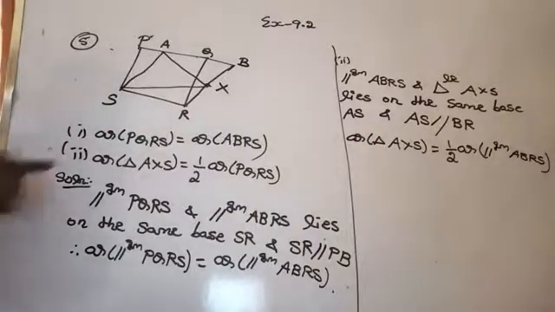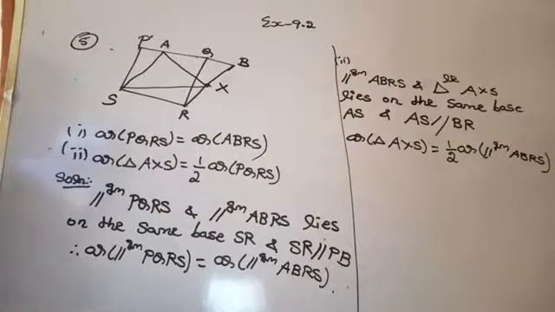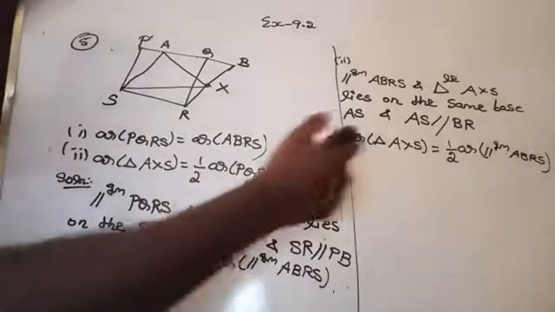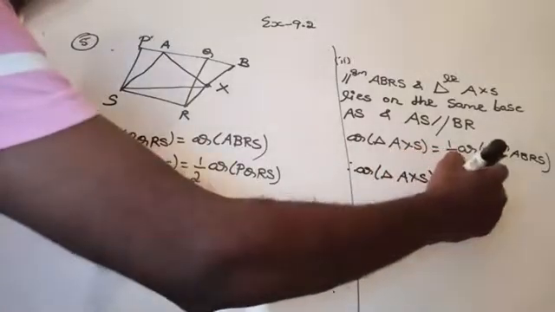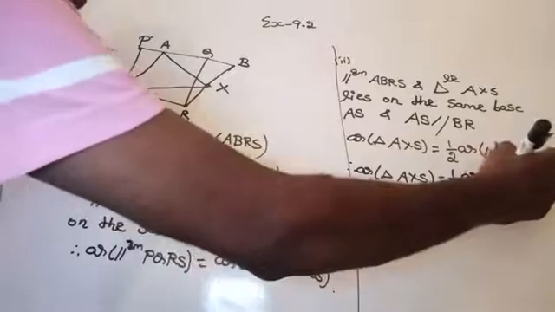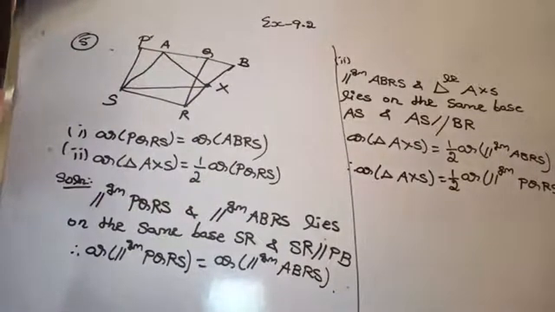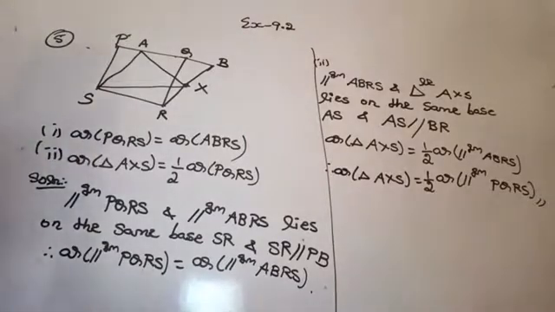But we have to prove something else: area of triangle AXS is equal to half of the area of the parallelogram PQRS. But we already proved that area of parallelogram ABRS is equal to area of parallelogram PQRS. Therefore, area of triangle AXS is equal to half of the area of parallelogram PQRS. Am I right here? So this is what we have to prove. Shall we move to the next question? Yeah, this is the last question in this exercise.